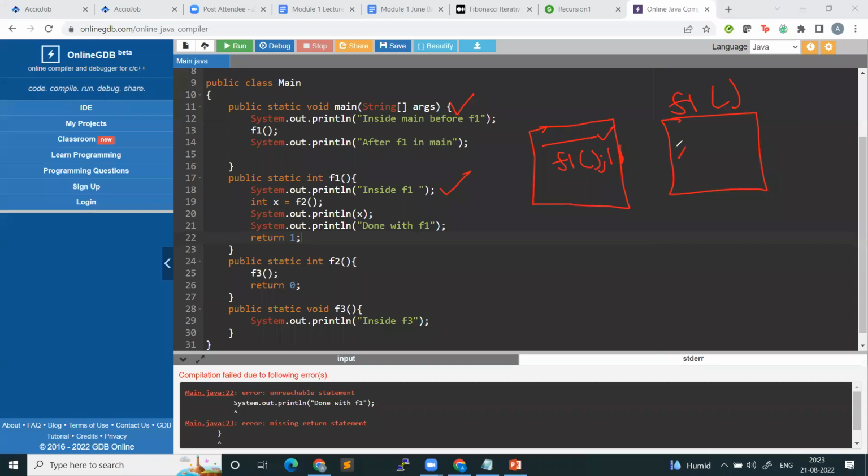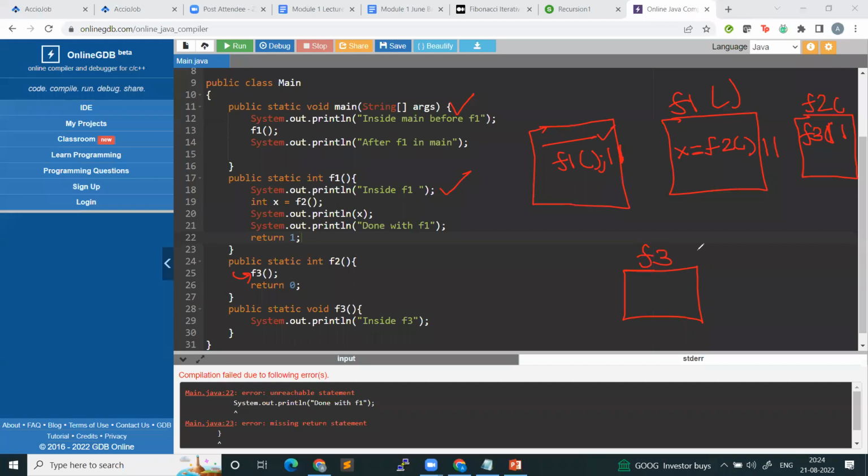And then what will happen? You will execute this statement x is equal to F2. So the moment you make a call to F2, the context of F1 is paused, right? And a new context of function F2 is created. Okay. Now F2 immediately makes a call to F3. So the first line is a call to F3. The moment you make a call to F3, the context of F2 will be paused here and a new context for F3 will be created.